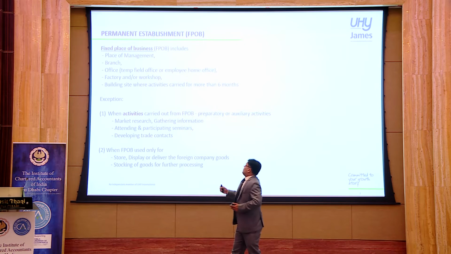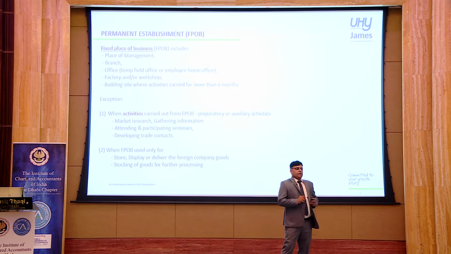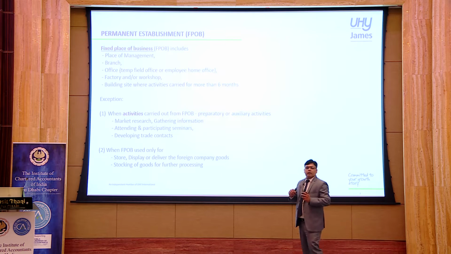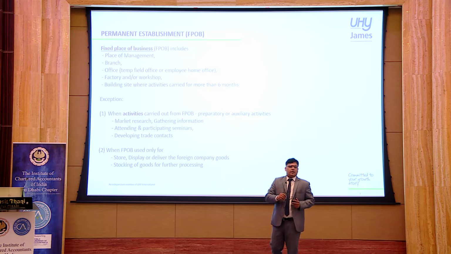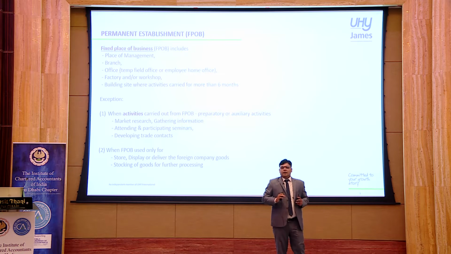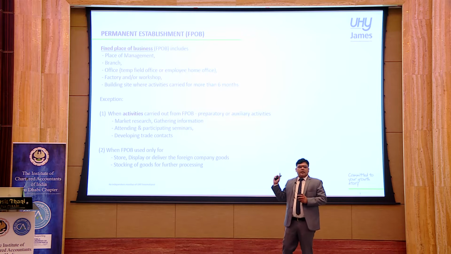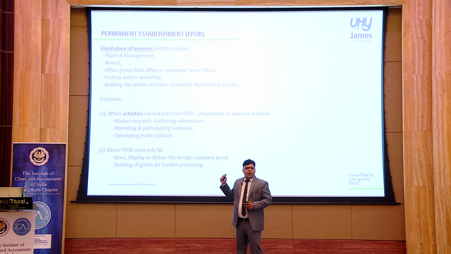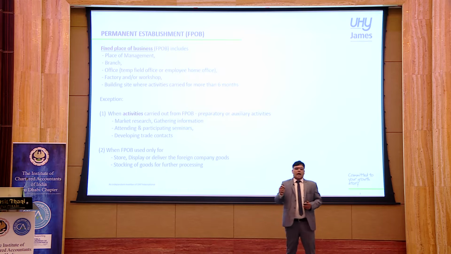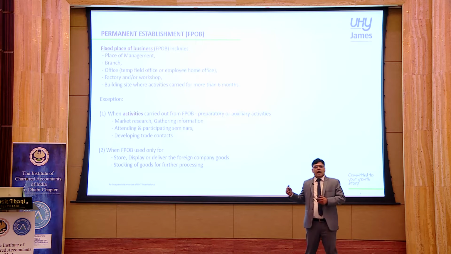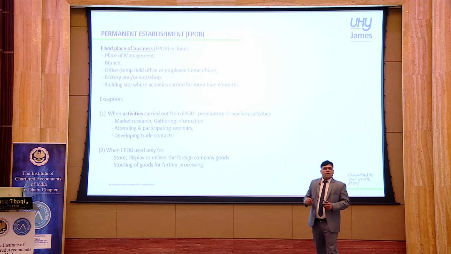So what is a fixed place of business? I would say any place from where the business activities or business is being carried out either wholly or partially. Article 5 of the OECD model tax specifies what can be considered as a fixed place of business, which says either a place of management, or a branch.